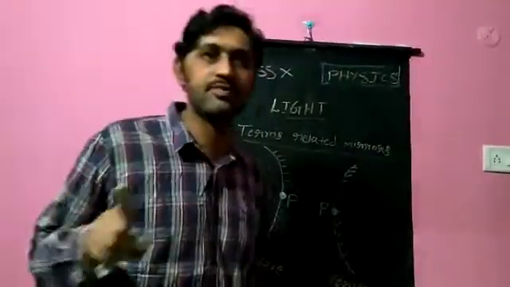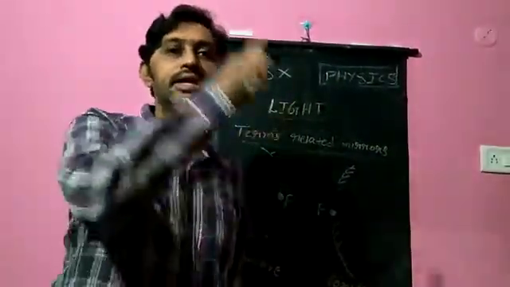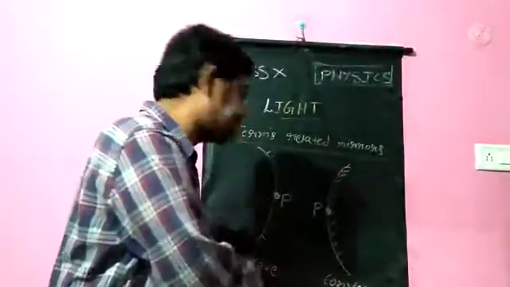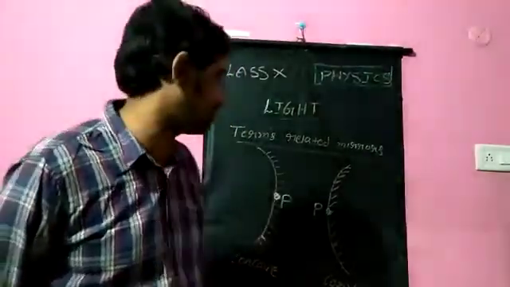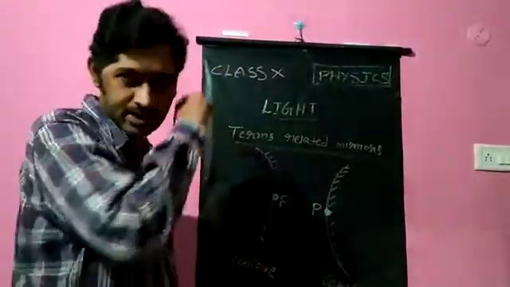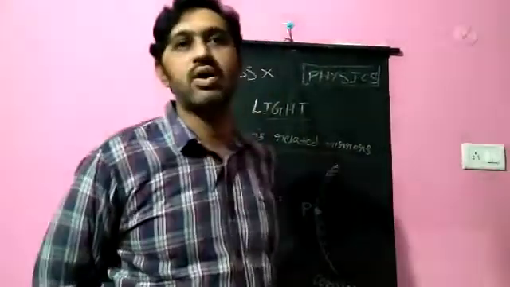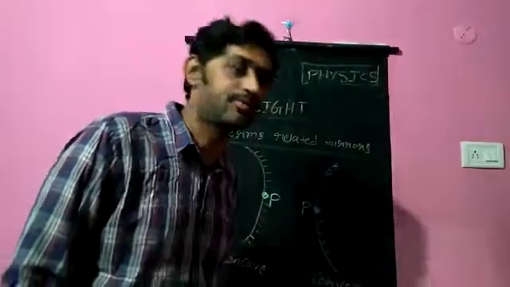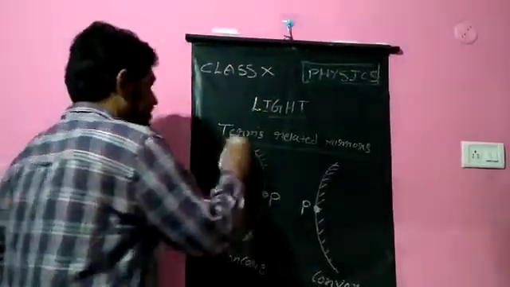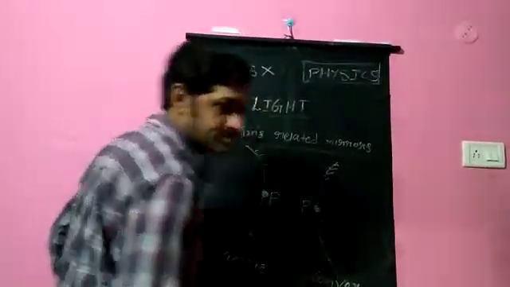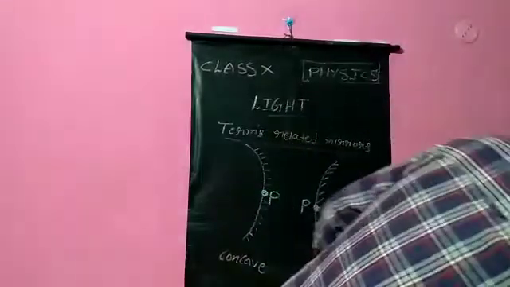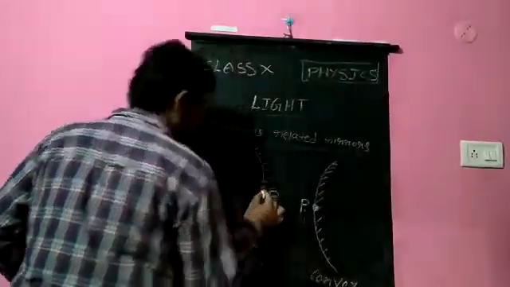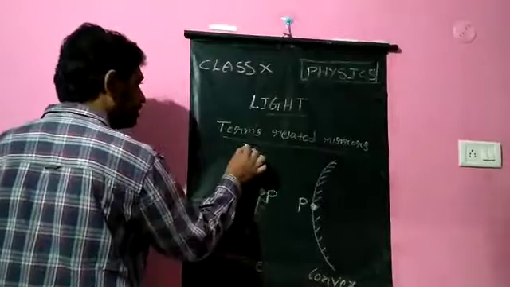The center of the hollow sphere from which the mirror is formed will be the center of curvature. Definition-wise, the center of a hollow sphere from which a spherical mirror is formed is known as its center of curvature. Let me explain with a neat figure. Here this is a concave mirror.